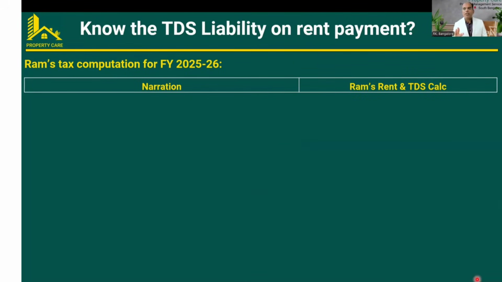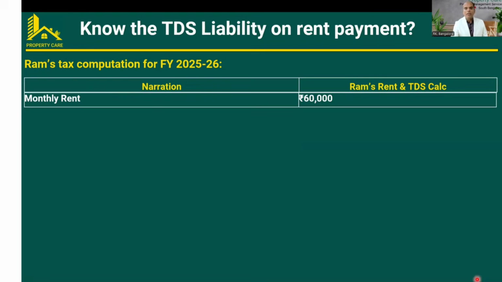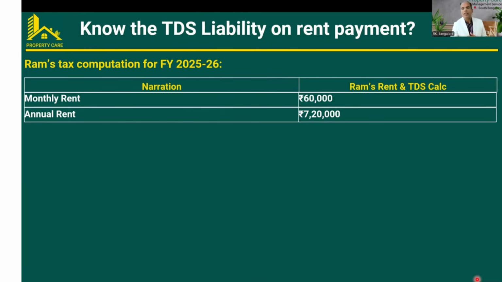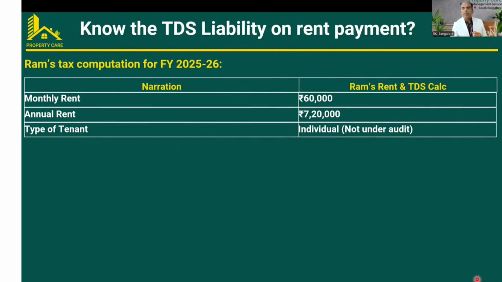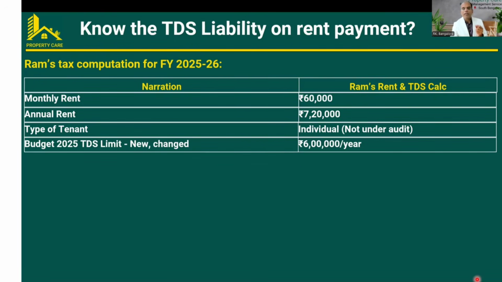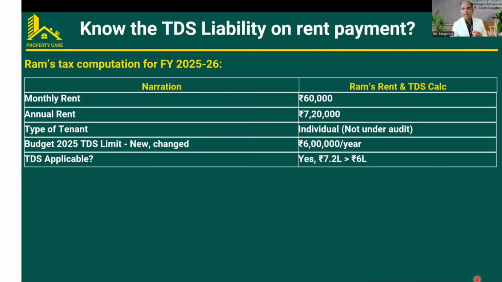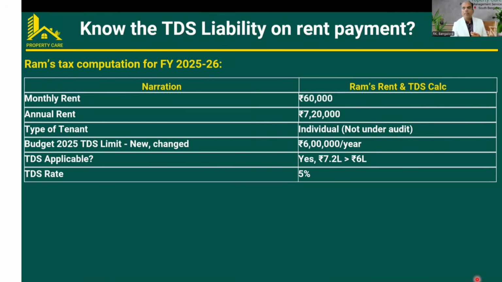So now I took the calculation, and how does the computation work. His monthly rent is 60,000 and annual rent is 7,20,000. The type of the tenant is an individual, who does not come under tax audit. In Budget 2025, the limit is changed from 2.4 lakhs to 6 lakhs per annum. TDS applicable, yes. He is paying 60,000 into 12, which is 7.2 lakhs, greater than the 6 lakhs. The TDS rate applicable is 5% on the rent he pays to the owner.